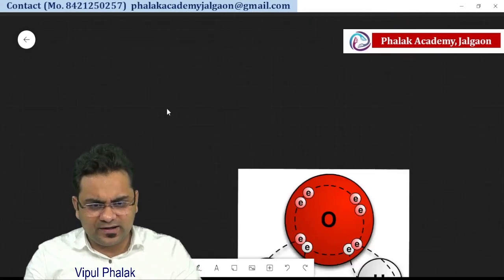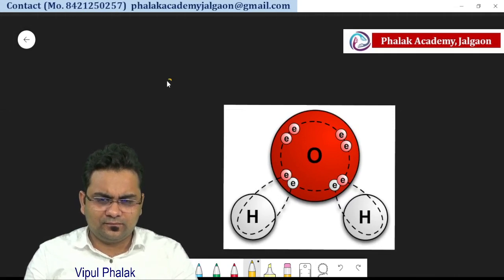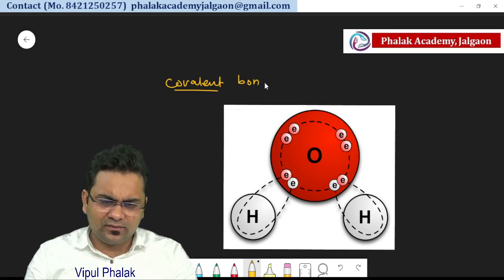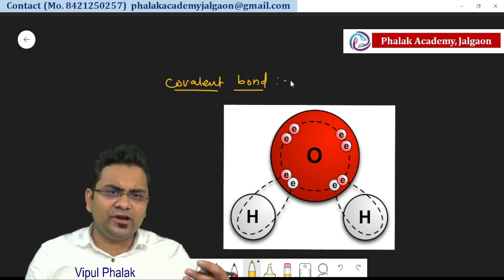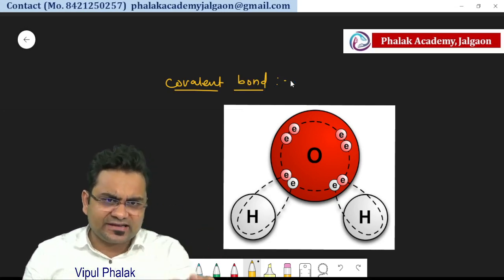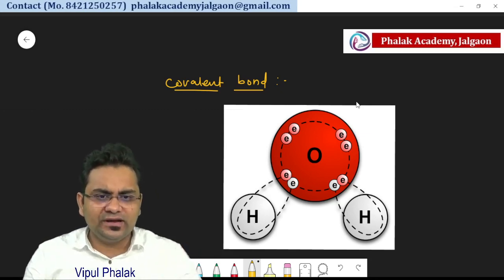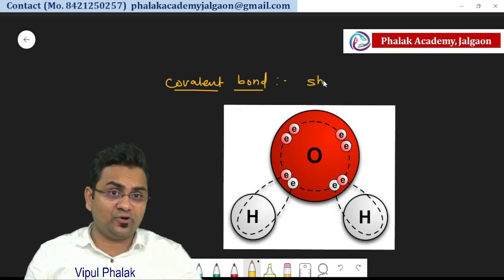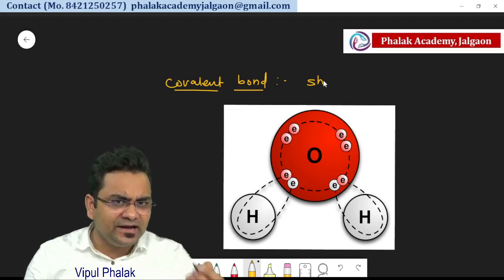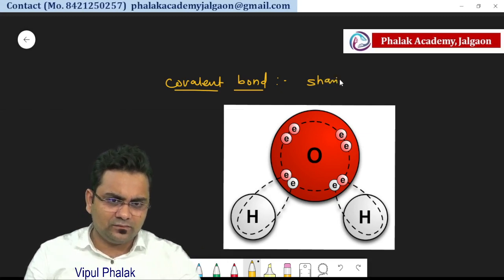That is the covalent bond. In ionic bond, we have seen whenever there is a transfer of electrons, either accepting or donating, it is known as ionic bond. And covalent bond is sharing of electrons, not accepting or donating, not completely transferring. Instead of that, sharing of the electrons.